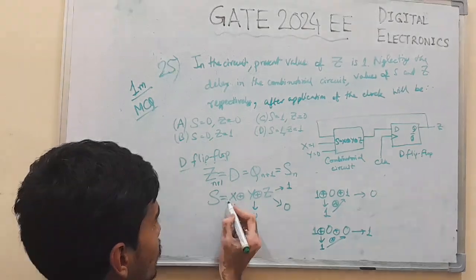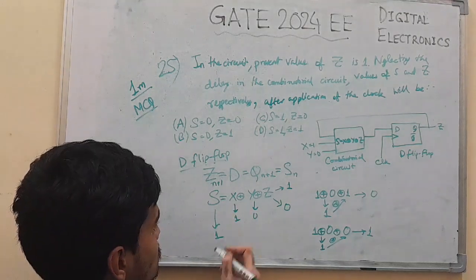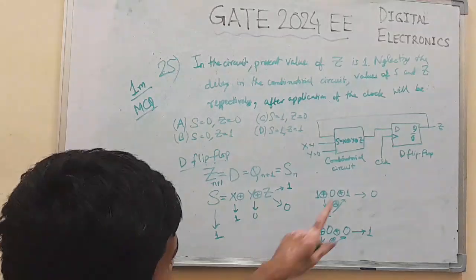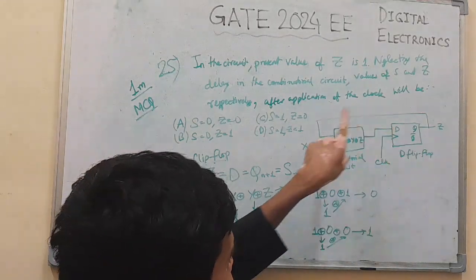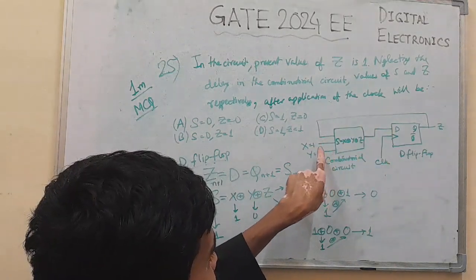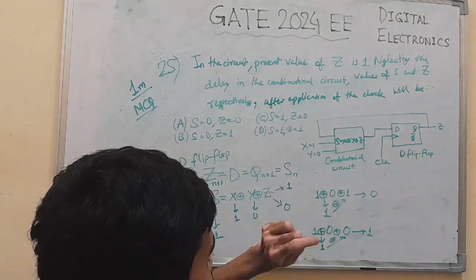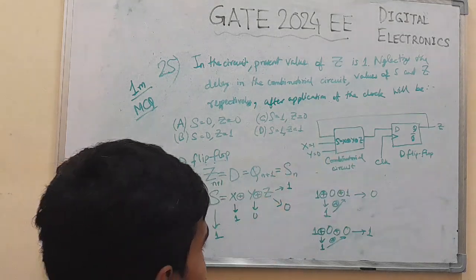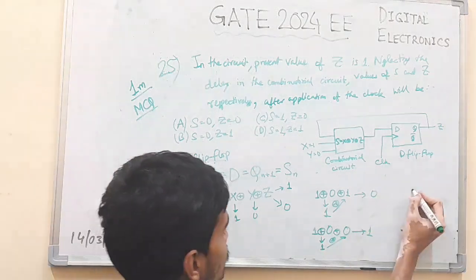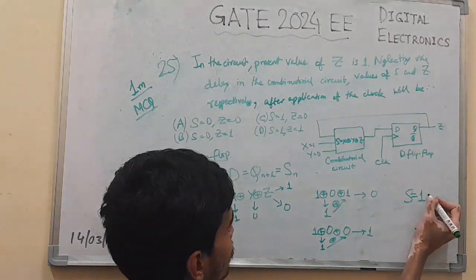So S becomes 1. After the clock pulse, Z becomes 0, and this is fed back to the combinatorial circuit. XOR of 0, 1, 0 is 1. So after the application of the clock pulse, S becomes 1.